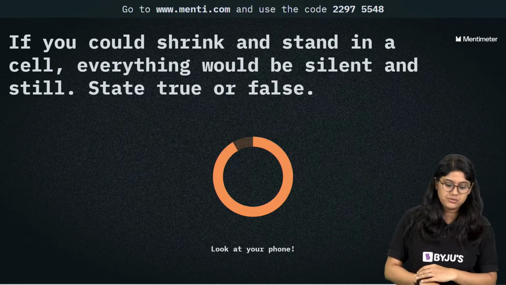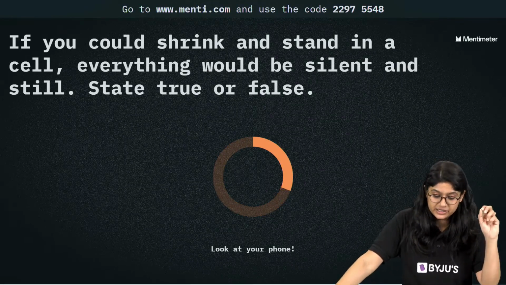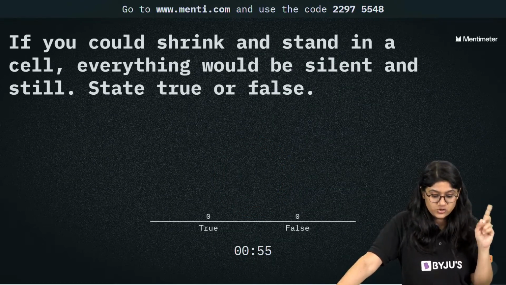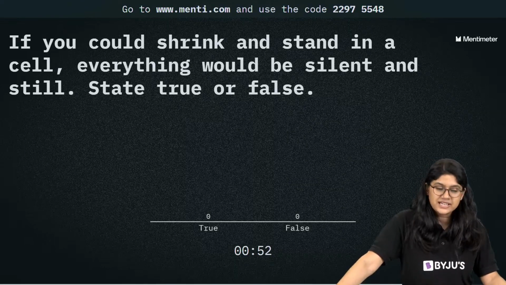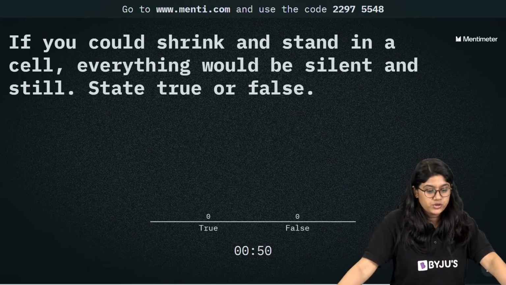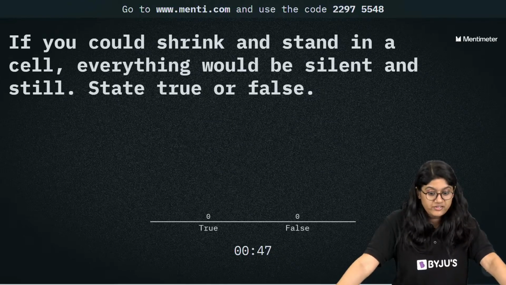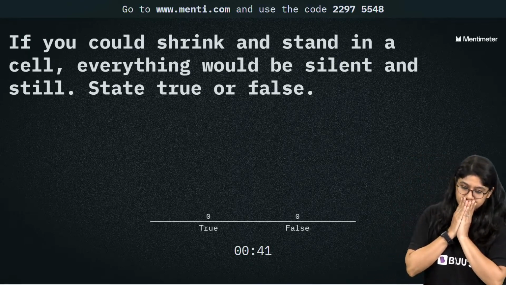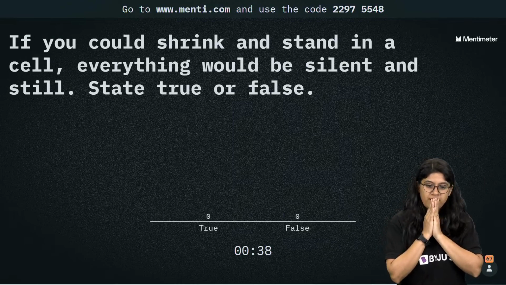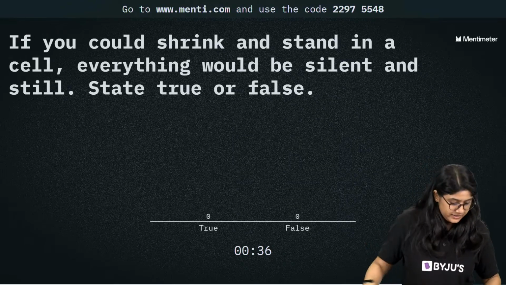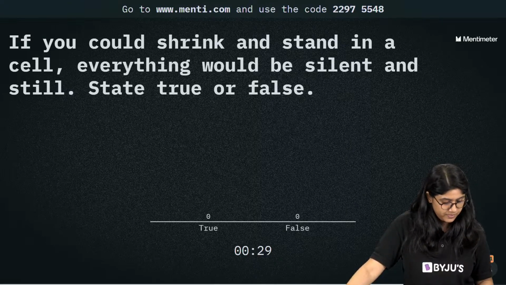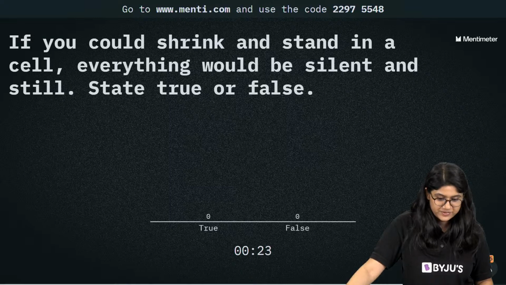And here we go, question number 46. If you could shrink and stand in a cell, everything would be silent and still. State true or false. So basically it's kind of a riddle, right? If you could shrink and stand in a cell, everything would be silent and still. State true or false. Yes, it is something very interesting, right? Very good, everyone.